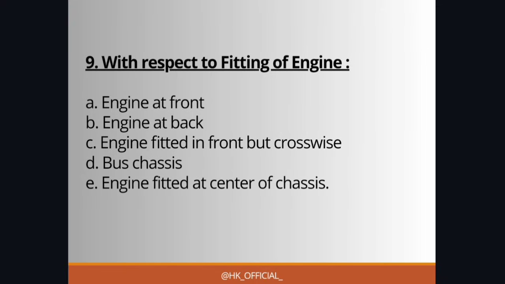If you want to know, it is nothing but it's like a skeleton or framework of the vehicle, and it's the structure that holds everything together including the engine. And we can say engine, as it is an important part of the vehicle, is mounted on the chassis, and this chassis provides support and foundation for the engine and all the other components of the vehicle to be attached to and work together. So this was about chassis. So bus chassis, then engine fitted at the center of chassis. So according to the position of fitting of engine, we can classify the automobiles.